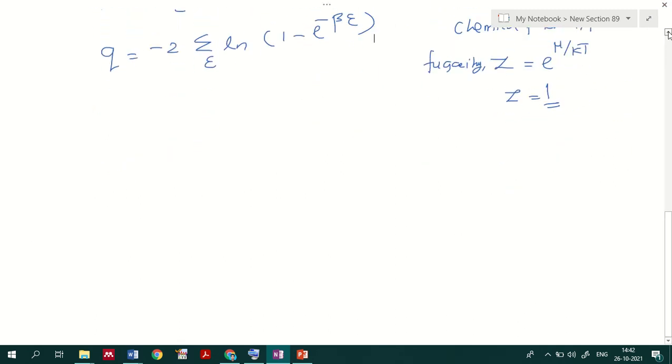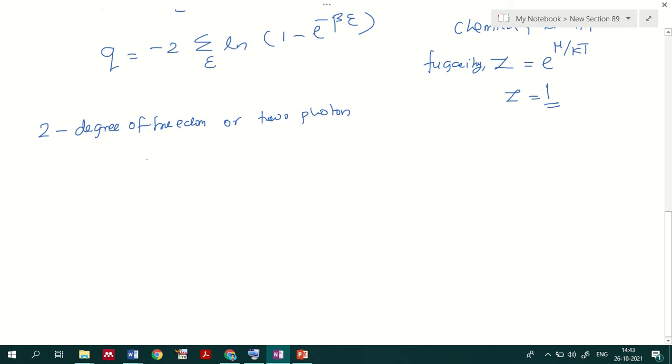The 2 represents 2 degrees of freedom, or rather we can say that we will be considering 2 photons over here. So that's why we have introduced this 2.